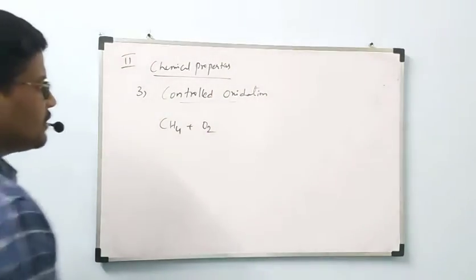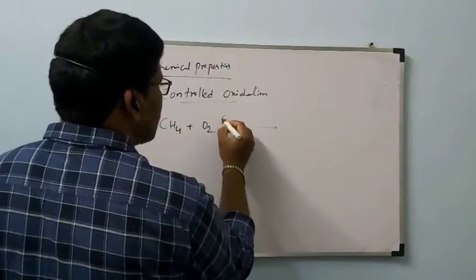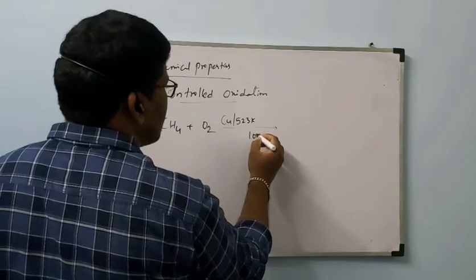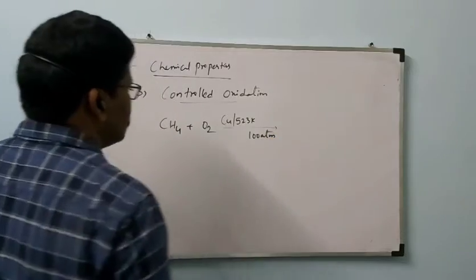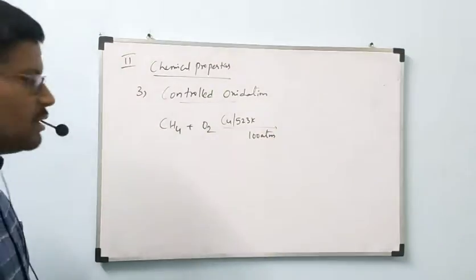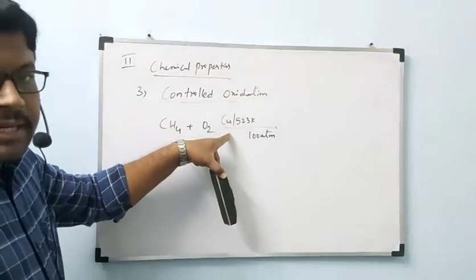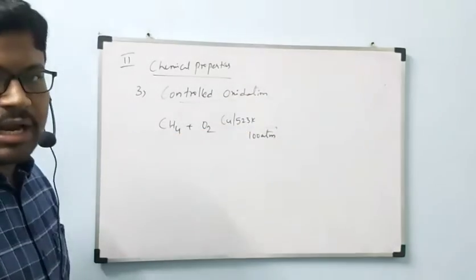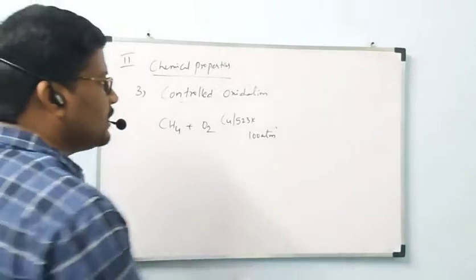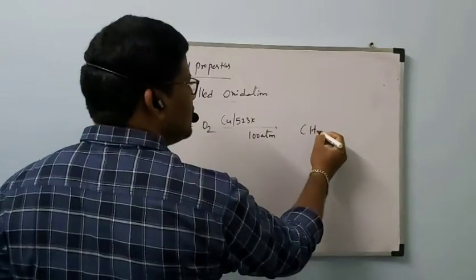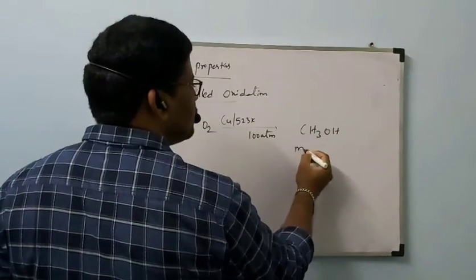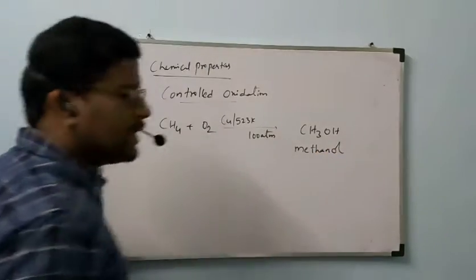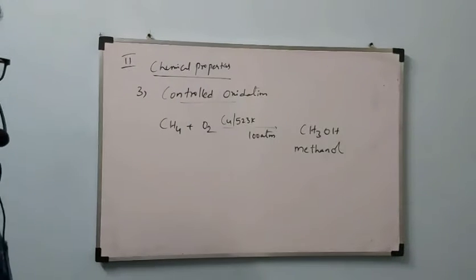CH4 will undergo reaction with oxygen in presence of copper catalyst at 523 Kelvin and 100 atmospheres pressure. We will get CH3OH, methanol, as the product.